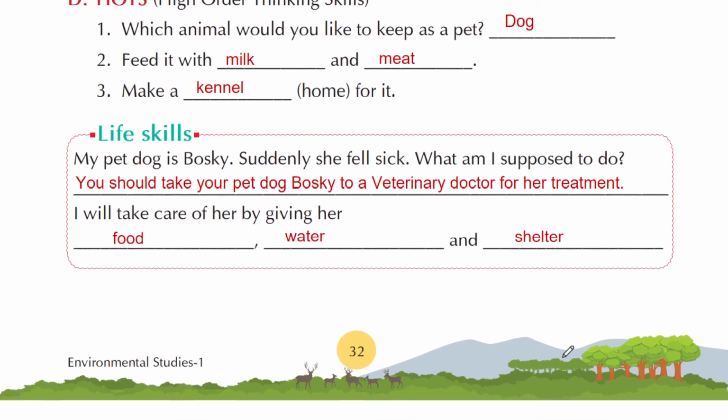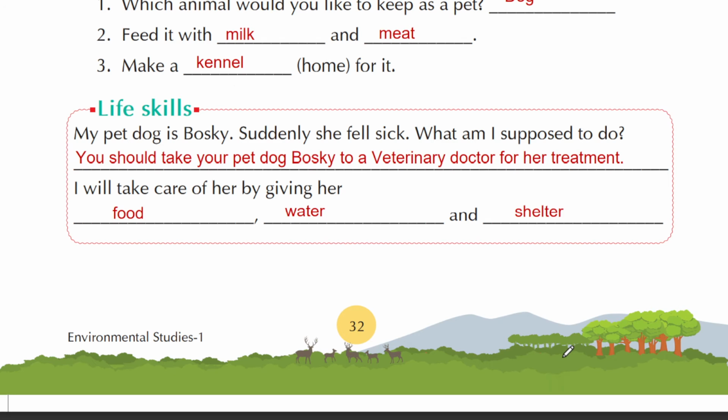Now there are some questions under life skills. Let's see these questions. My pet dog is Bosky. Suddenly she fell sick. What am I supposed to do? Someone is asking that her pet dog is Bosky and she suddenly fell sick. So what is she supposed to do? What is the answer? You should take your pet dog Bosky to a veterinary doctor for her treatment. You have to take your dog to the doctor for her treatment. I will take care of her by giving her.